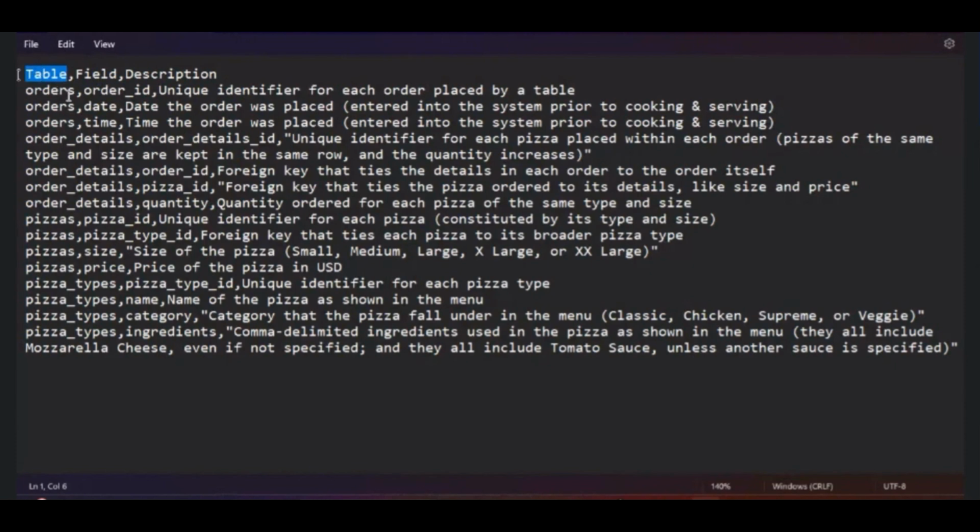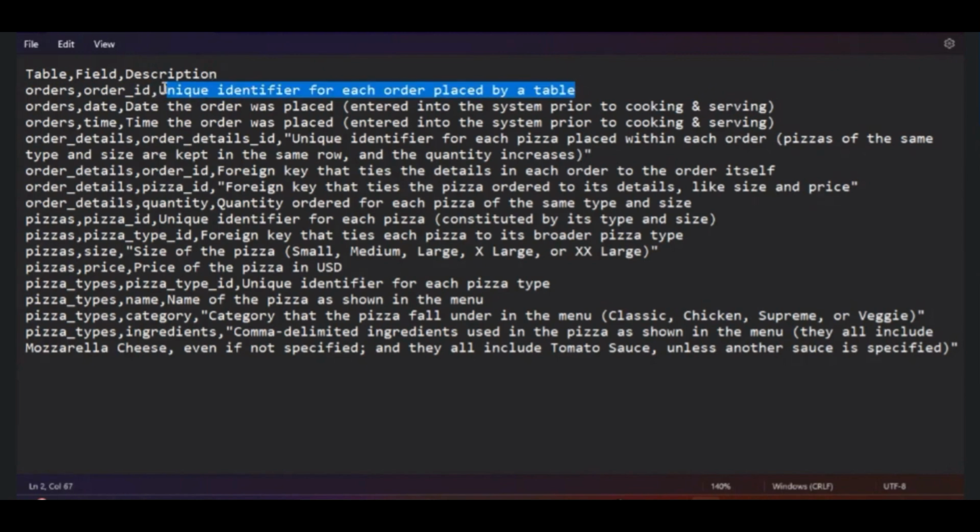That is a table name. What is the table name? Orders. This is the orders table name. And what is the field name? Field means column name. That is order ID. It is the field name. And this is the description. What is order ID? What does order ID mean? That is its description. It is a unique identifier for each order placed by a table. So what does order ID mean? This is a unique identifier for each order placed by a table.